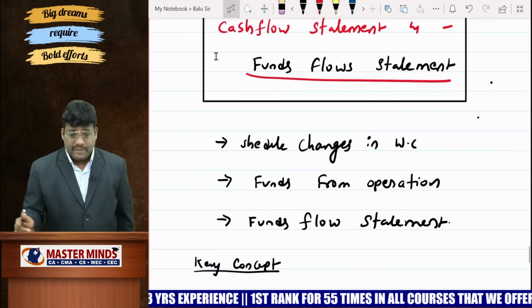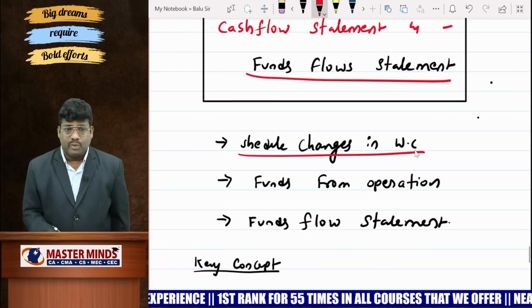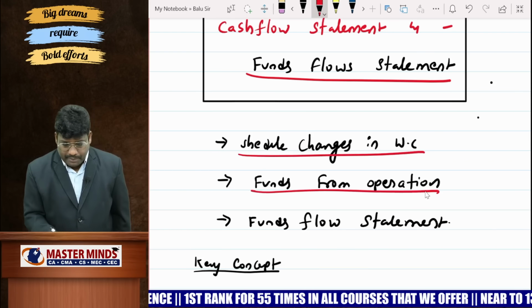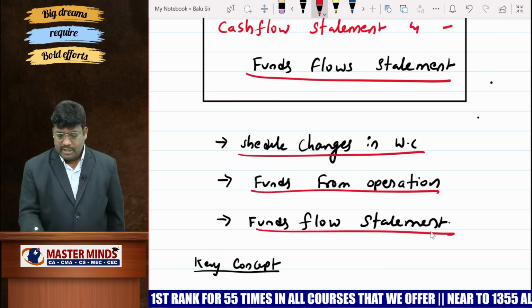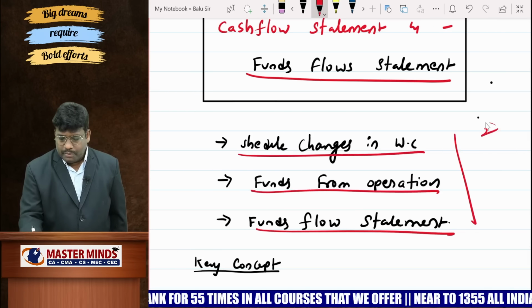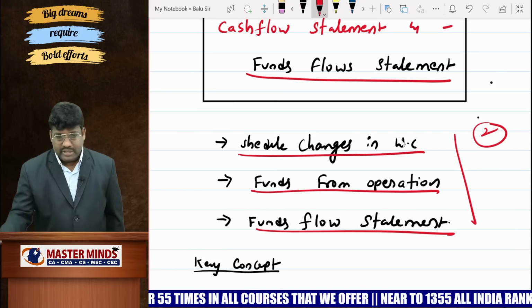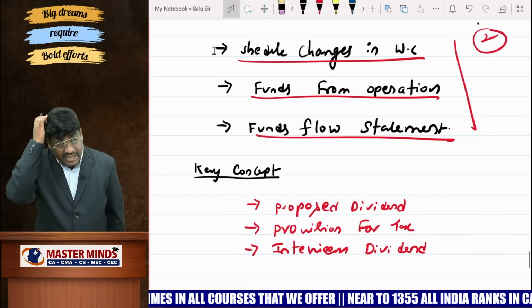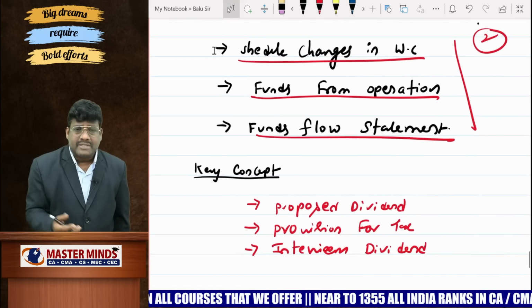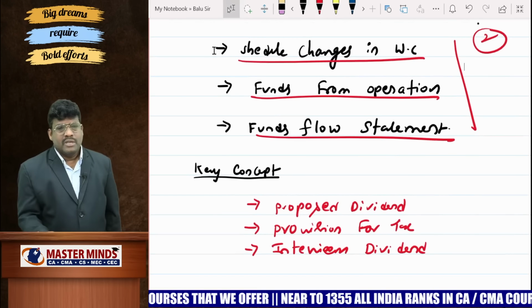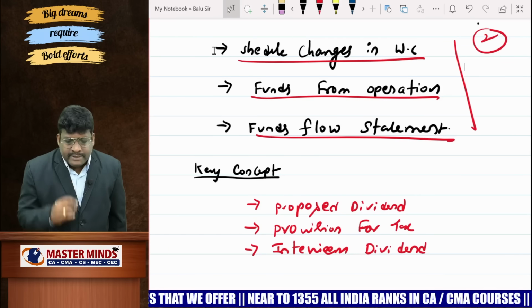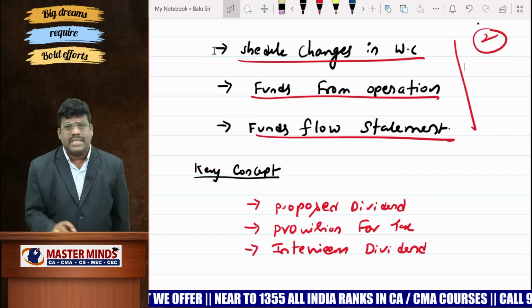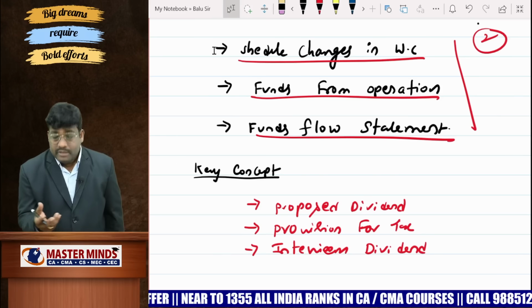In preparation of funds flow statement, you know that schedule of changes in working capital, funds from operation, and funds flow statement preparation, these three things are very, very important. Two problems are only given in your material. Once again, you check it. And thereafter, even comparative statement, common size statement, and even trend ratios. So for the time being, you concentrate on this. That would be an easy one, right?